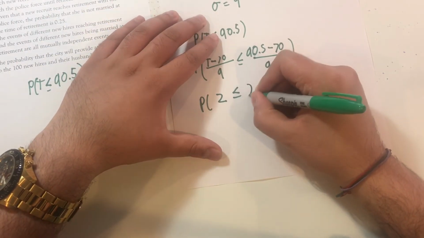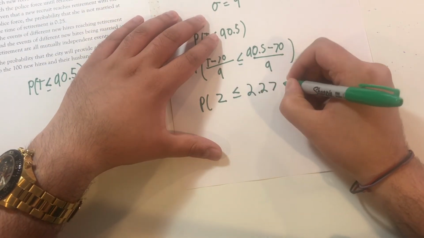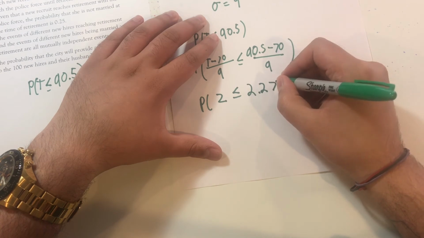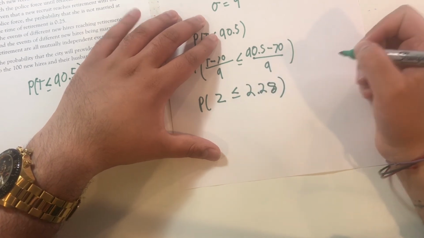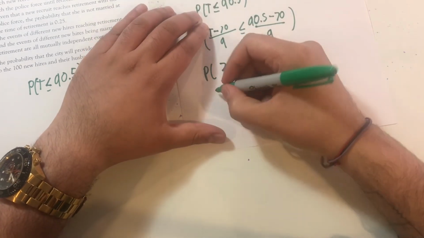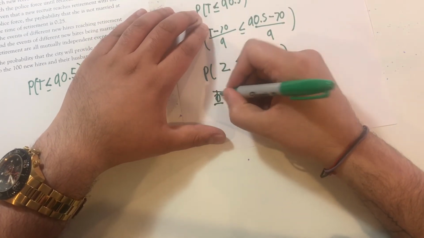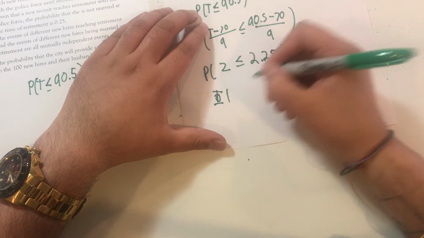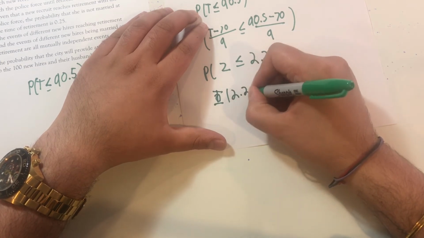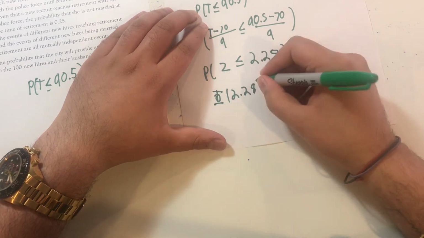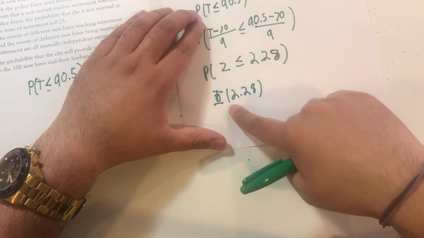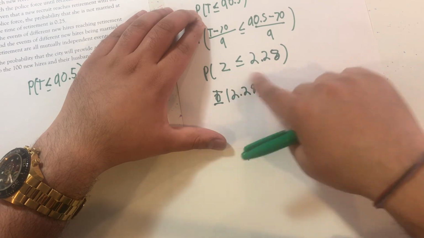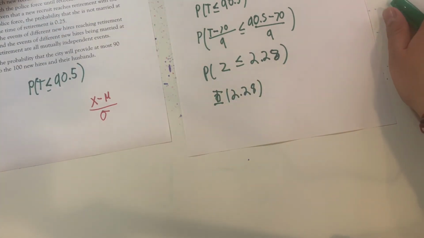So this is going to be less than 2.28. I'll change this to essentially finding the phi value of 2.28. These two basically mean the same thing: this is essentially the CDF of a standard normal at 2.28.